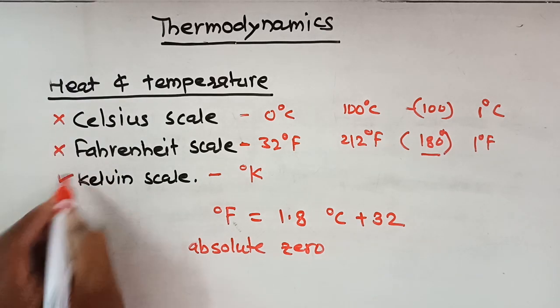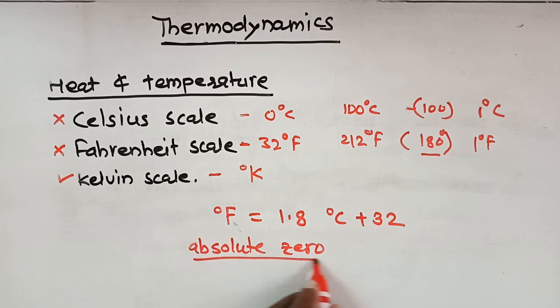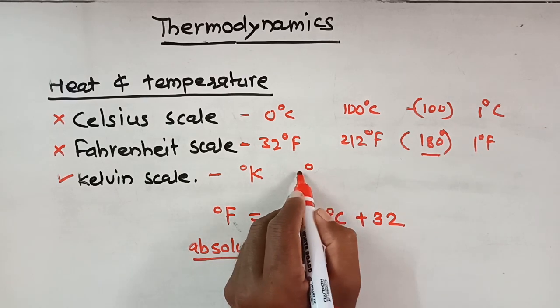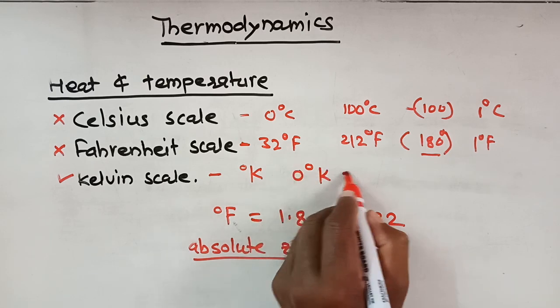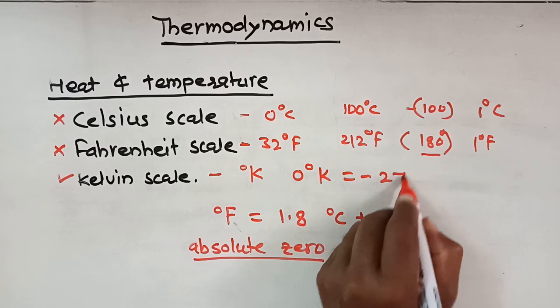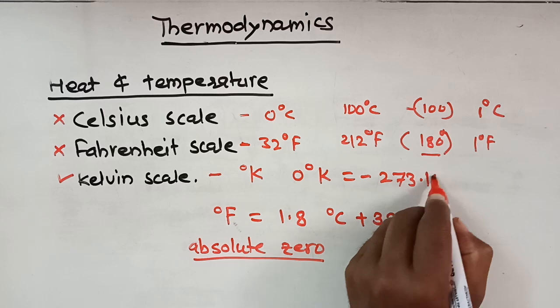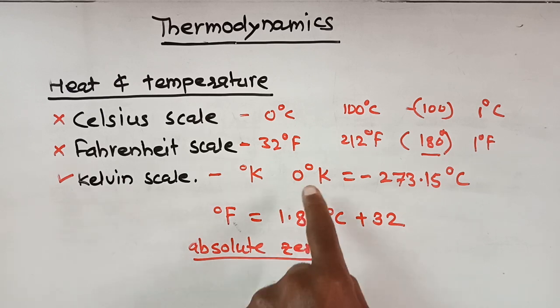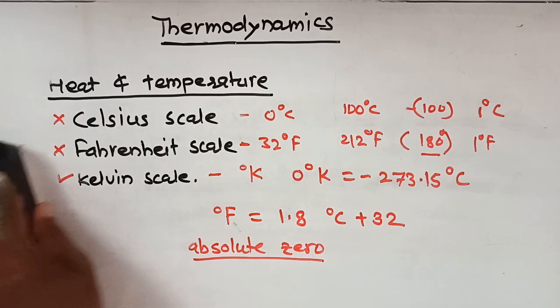For the Kelvin scale, the absolute zero, 0 degree Kelvin, is equal to minus 273.15 degree Celsius. This is the relation between degree Kelvin and degree Celsius.